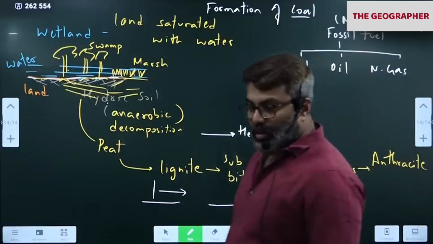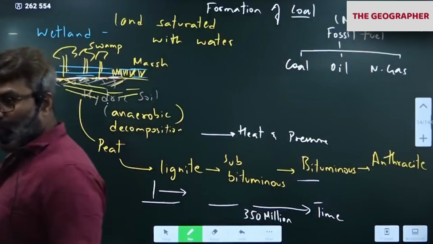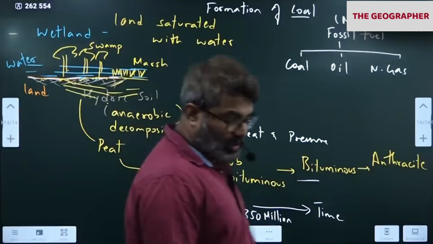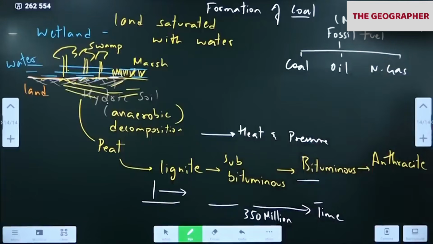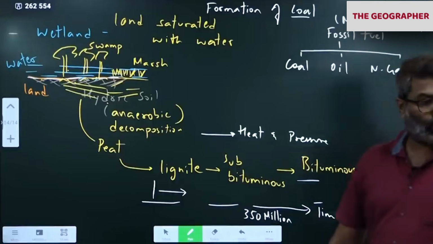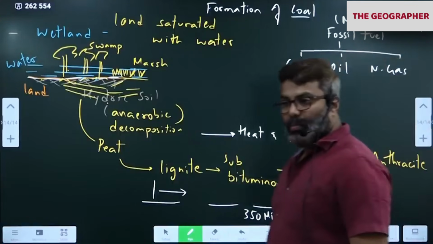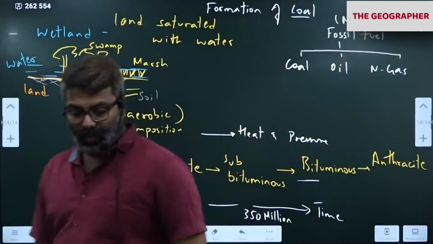Kothagudem, Tandur, Vemanpalli, Singareni. Singareni is given. Go up to Tandur, then Wardha Valley, Maharashtra. You are entering Maharashtra now, Telangana to Maharashtra side. Umred.